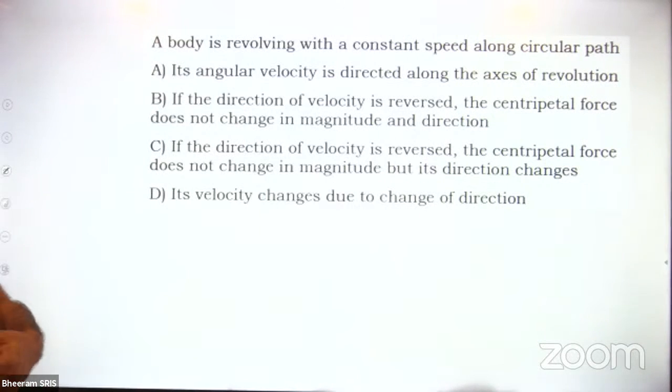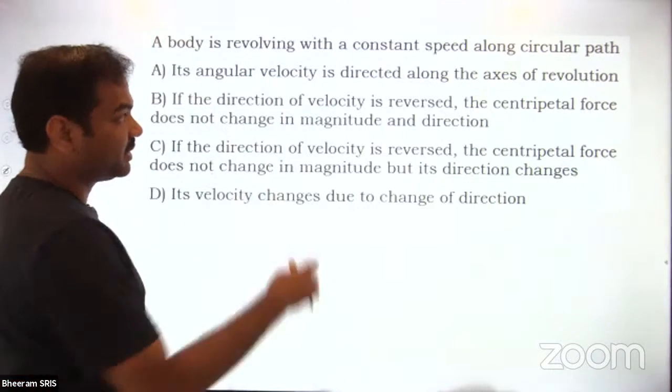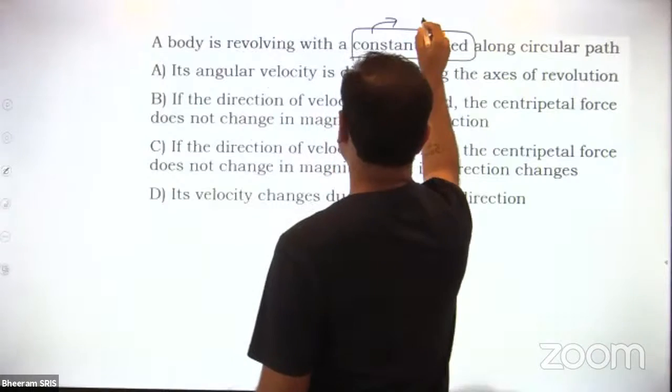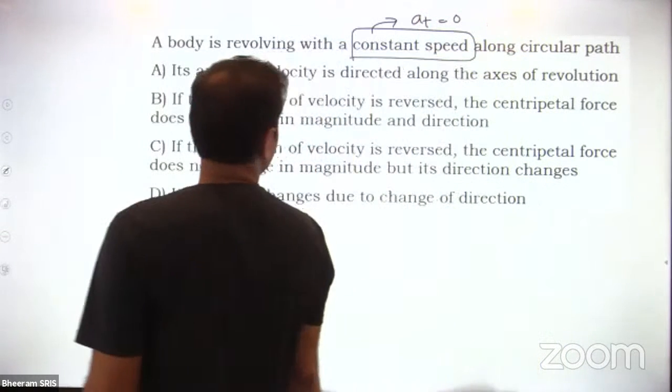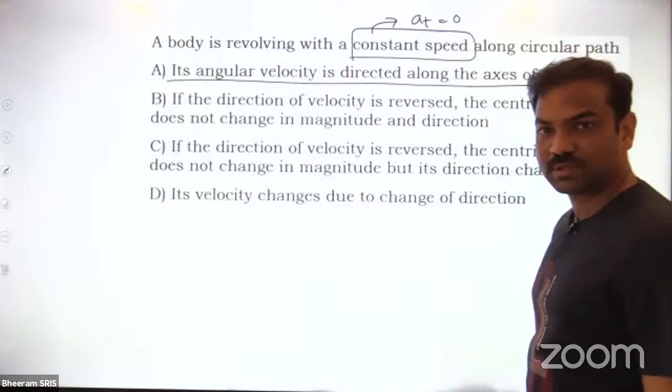If a body is revolving with a constant speed along a circular path, what is the meaning of constant speed? Constant speed means, by this time you need to understand, tangential acceleration is 0. So its angular velocity is directed along the axis of revolution. Am I right or not?